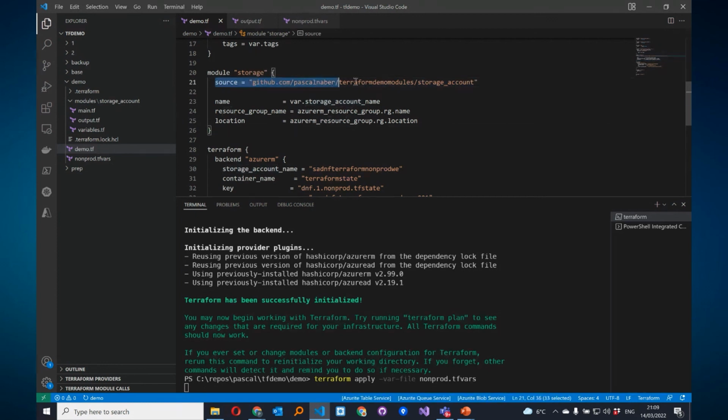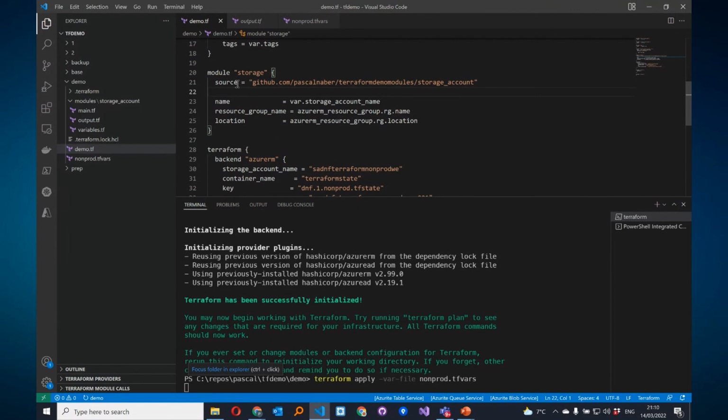And we are referencing this GitHub repo now instead of the local directory here. So again, we made a change to the modules, so we have to Terraform init again. But if you apply again, there will be no change again. So this way you can reuse Terraform templates.